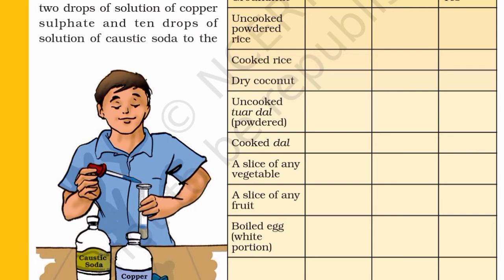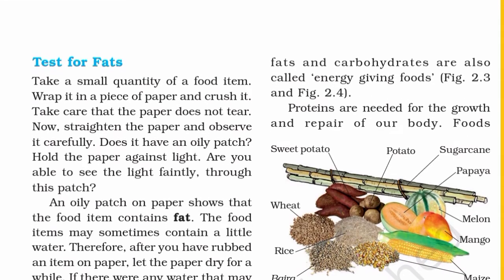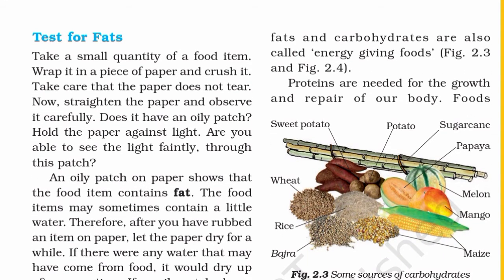Page 11. Test for fats. Take a small quantity of a food item. Wrap it in a piece of paper and crush it. Take care that the paper does not tear. Now, straighten the paper and observe it carefully. Does it have an oily patch?